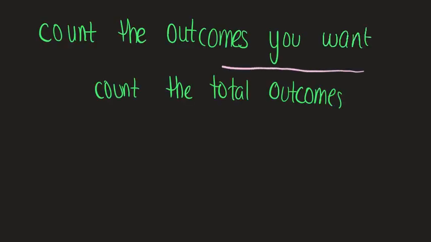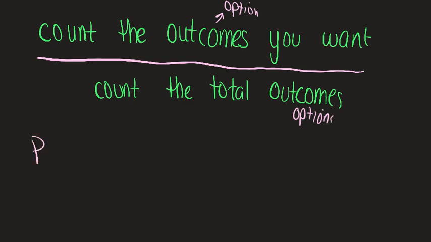All right, so in order to get that fraction, our numerator is going to be the outcomes that you want. Outcome is just a fancy way of saying choices or options. So you're going to count the options that you want. Then you're going to count the total outcomes or the total options.